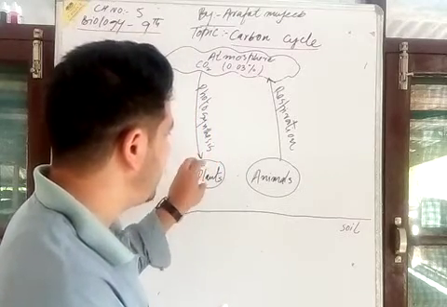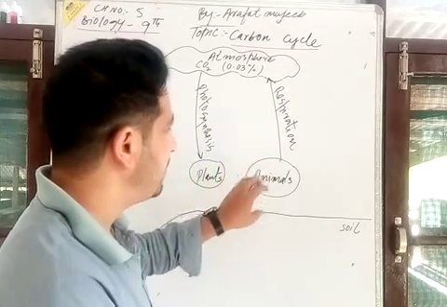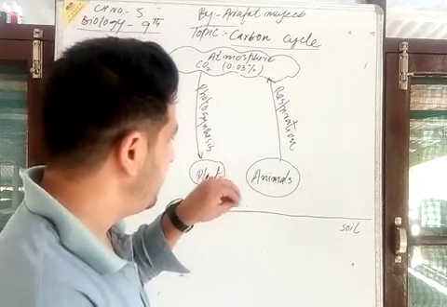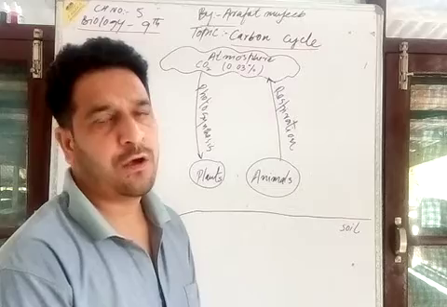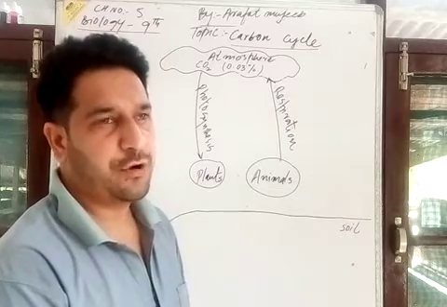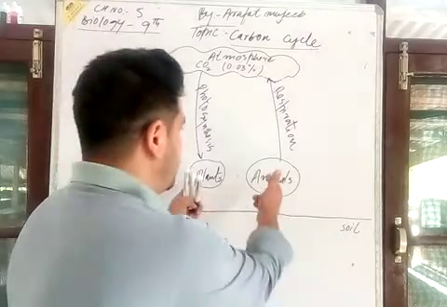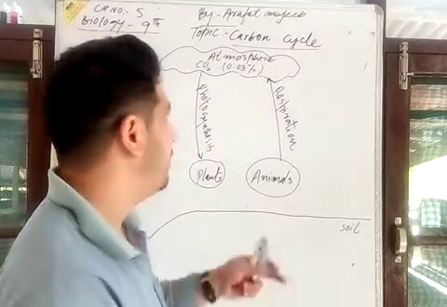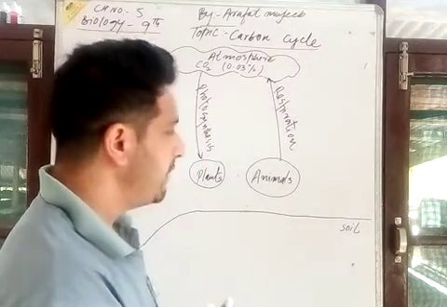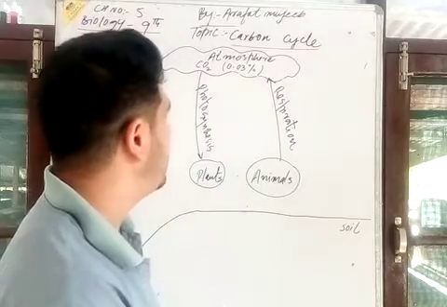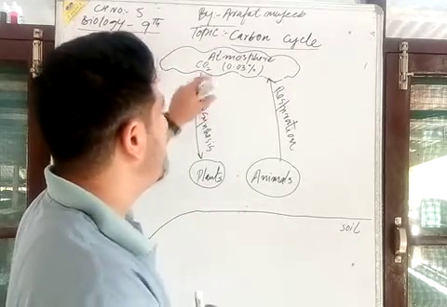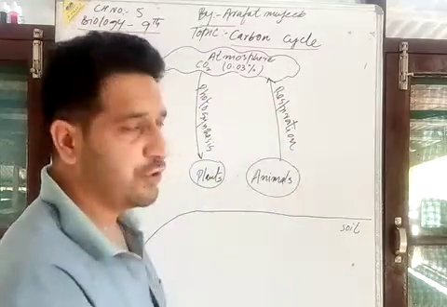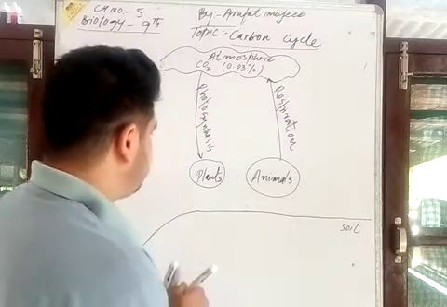Plants and animals are the sources of carbon. When their decomposition takes place, there is extra release of carbon dioxide which goes into the atmosphere. Here the atmosphere is also a major storage of the carbon dioxide.